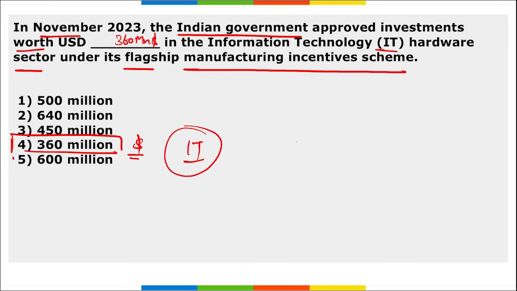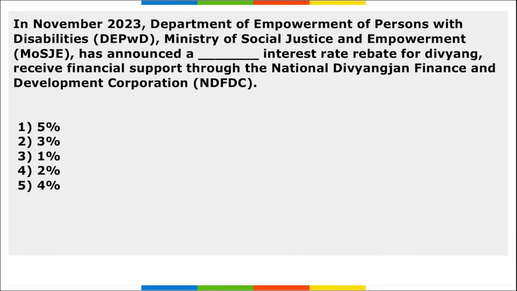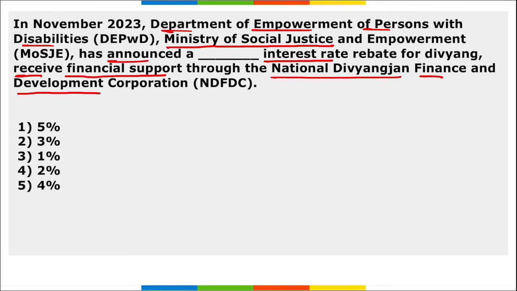And they will be aiming to develop India's IT hardware manufacturing hub by 2026. Next, Department of Empowerment of Persons with Disabilities, under Ministry of Social Justice and Empowerment, has announced an interest rate rebate for Divyangjan who receive financial support through the National Divyangjan Finance Development Corporation. So how much percent? They will be getting an additional 1% rebate for the loan they will be taking.